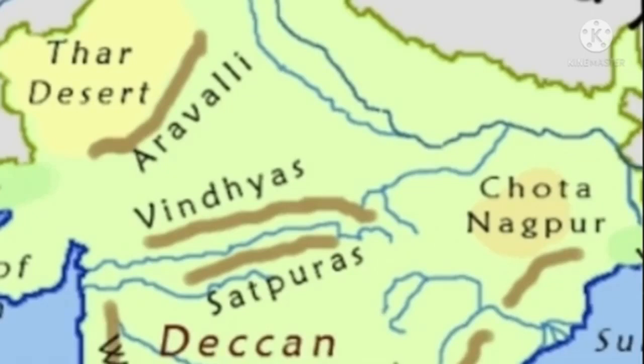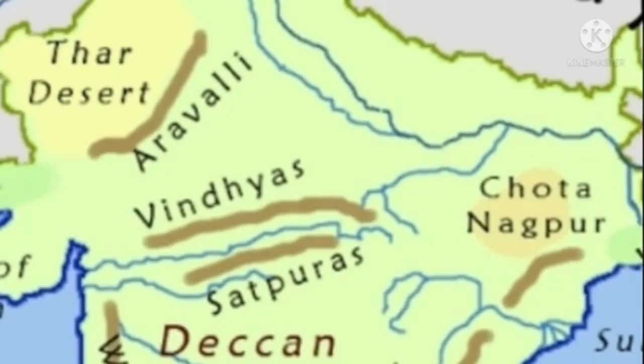Finally, the Chota Nagpur plateaus are covered with forest from which we get different kinds of wood and other forest products. One more time, Babu. The Chota Nagpur plateaus are covered with thick forest and it provides us with wood and other forest products.